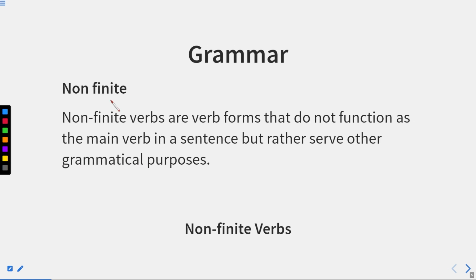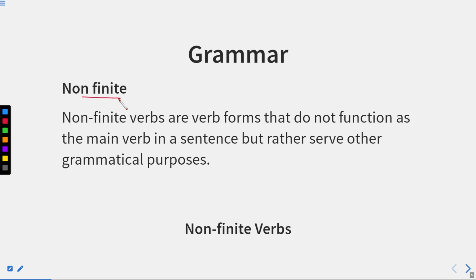First of all, let us discuss what non-finite verbs are. As I told you earlier as well, if some word looks like a verb but it does not perform the function of a verb. Now, what is the function of the verb? Basically, the function of the verb is action, or to state the possession or a state of being of something.